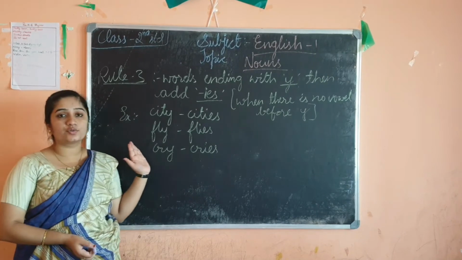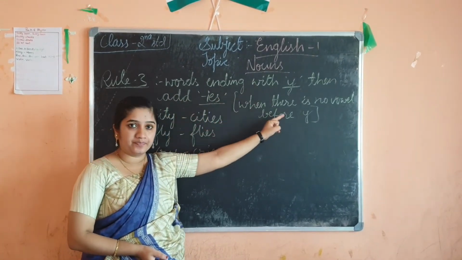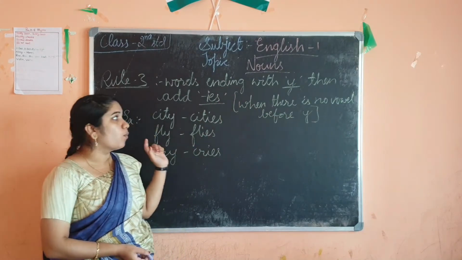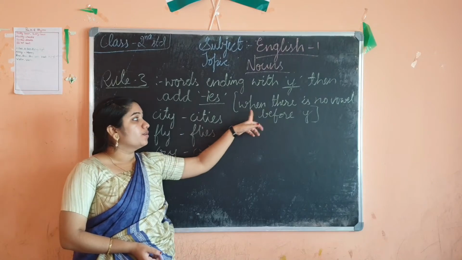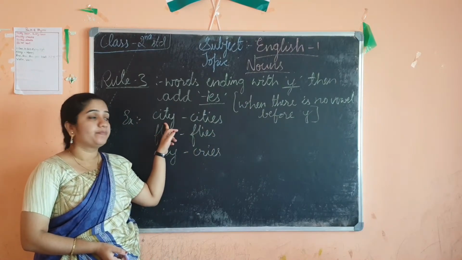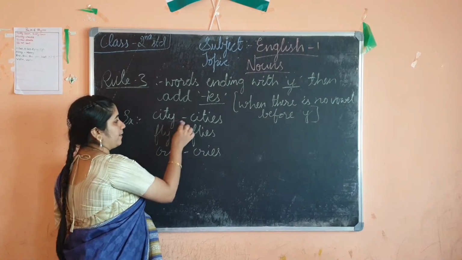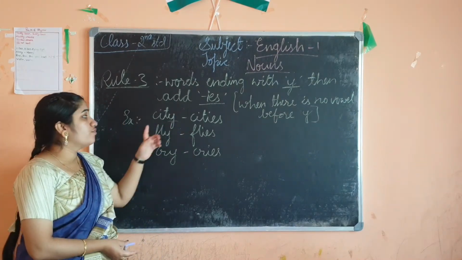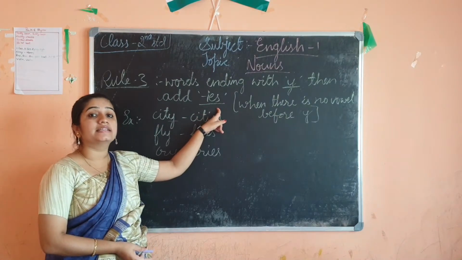Okay, children, this is rule number 3. Words ending with y. If a word ends with y, then add ies. And there is a condition I will explain later. See, our first word is city, C-I-T-Y, city. So the word is ending with y. So for that, what should you do? You should add ies at the end.